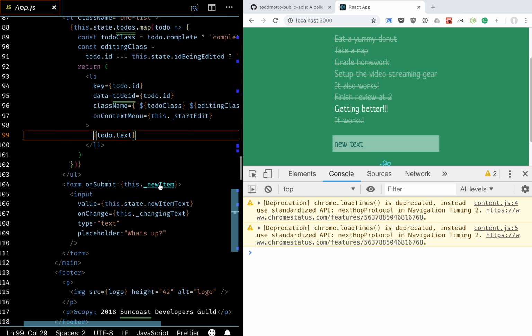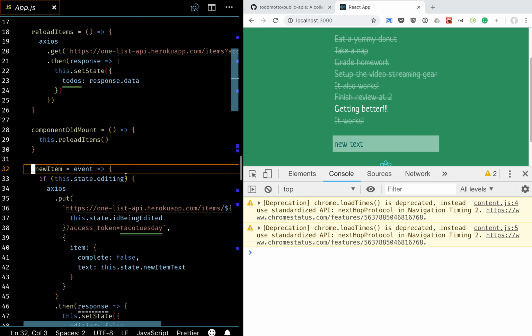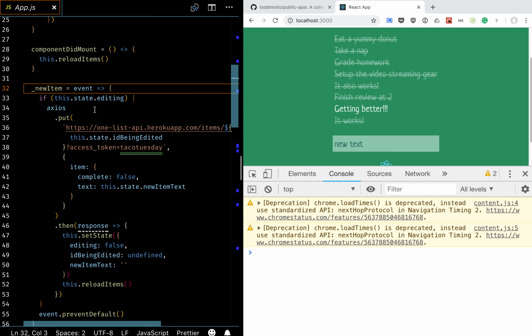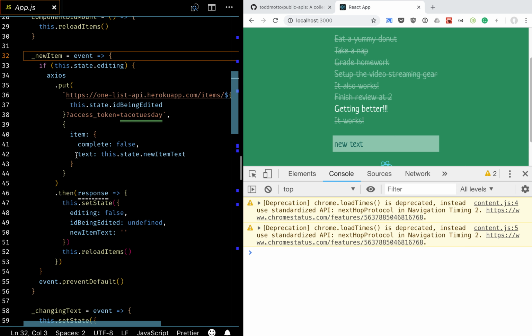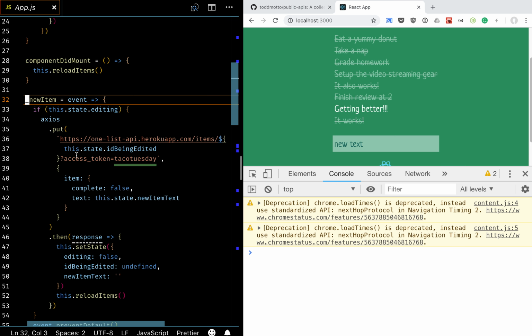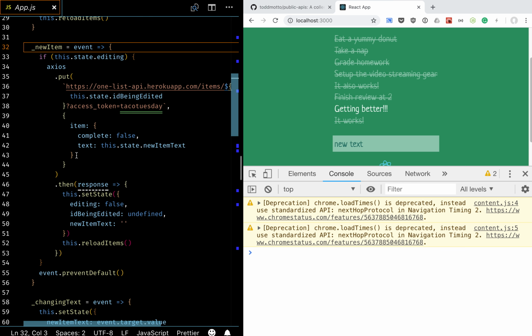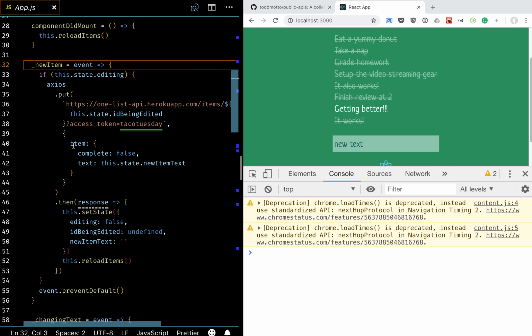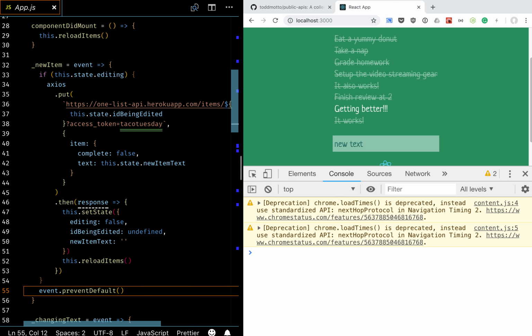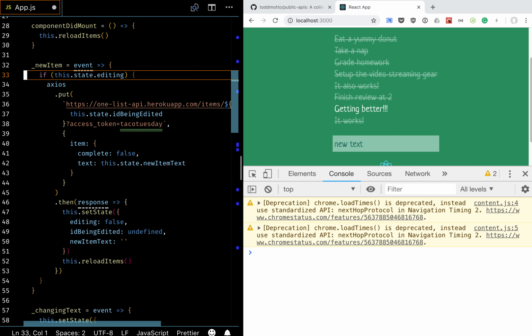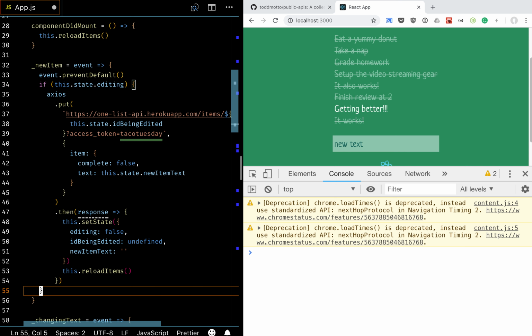So on submit, aha. So I think what we're missing in here is an else. I think we put this if state editing around here to do a put. But what we need is an else. So this was if we were editing.